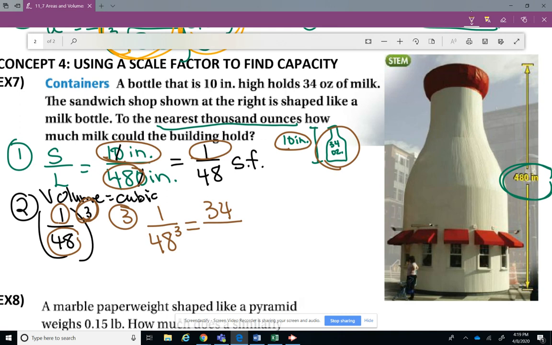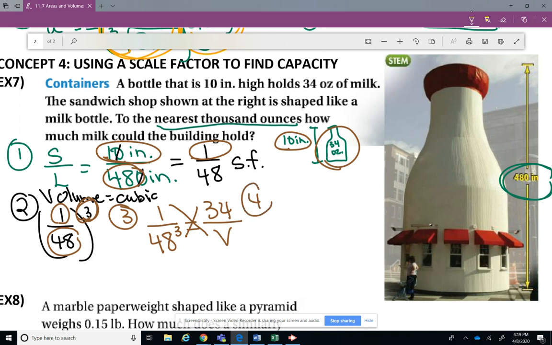So I don't know what you want to put. You can put V if you want. You can put X if you want. Q, R, whatever you want to. I'm going to put V because volume and capacity are synonymous. All right, now I'm ready. I can solve this. All I've got to do is do cross products.